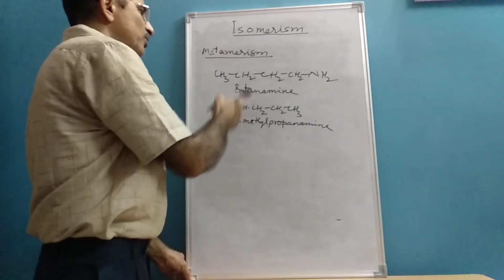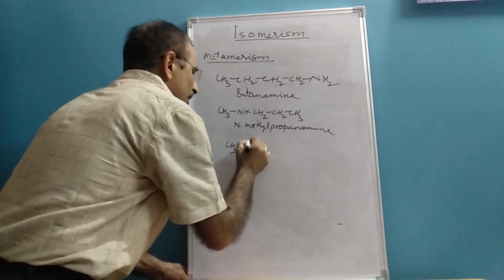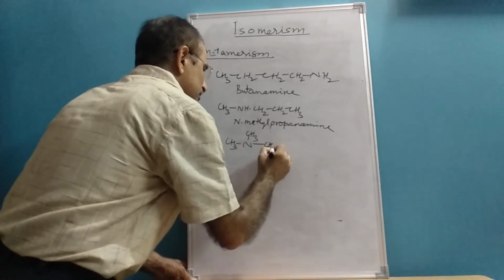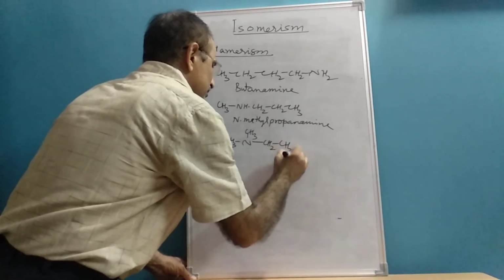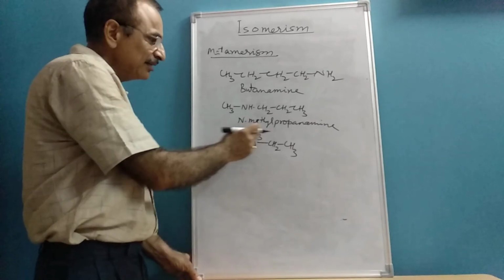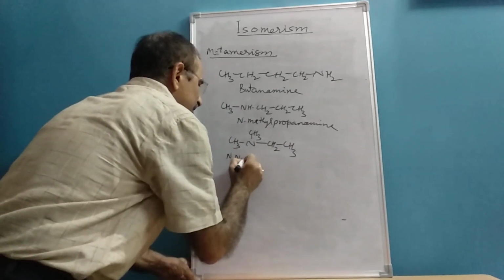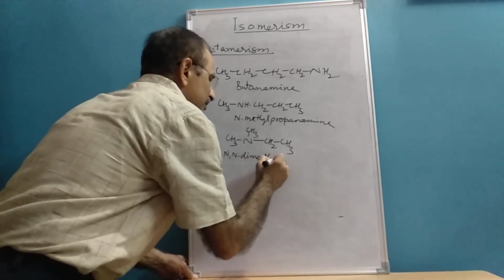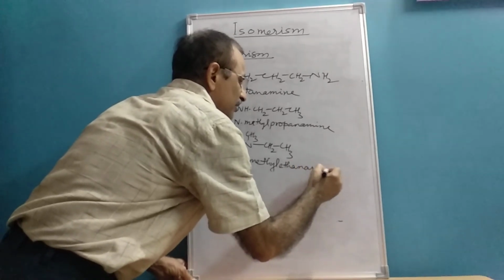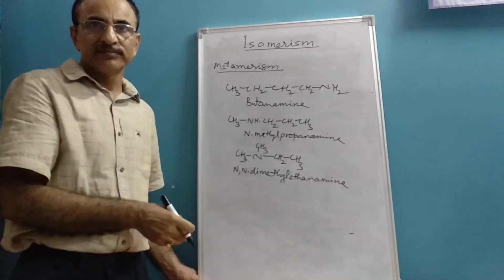Here along nitrogen, the alkyl chain changes. Not only this, you can have this compound also, N,N-dimethylethanamine. These are examples of metamers.